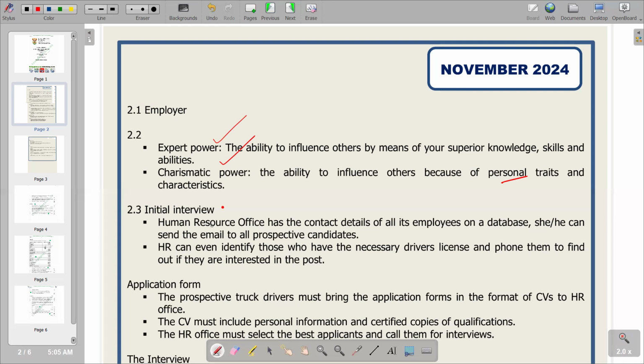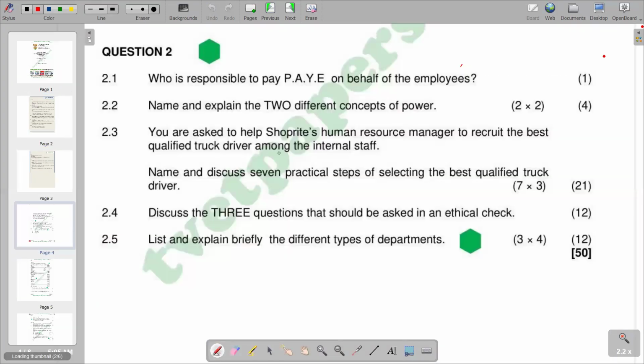So on the initial interview, we've got the human resource office having the contact details of all its employees on a database. She or he can send the email to all prospective candidates. So if you go back to the question, you see that the question is saying you are recruiting the best qualified truck driver among the internal staff. So obviously, the details of all the prospective candidates are there in that workplace. So obviously, they have the contact details. So it's a matter of just contacting them.